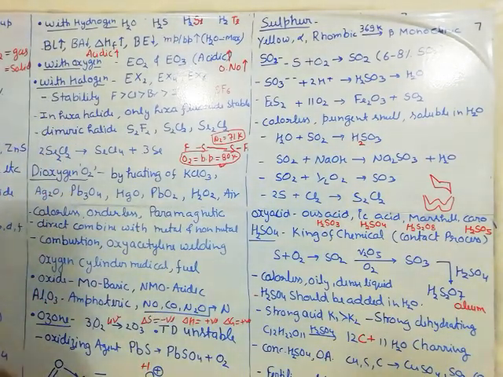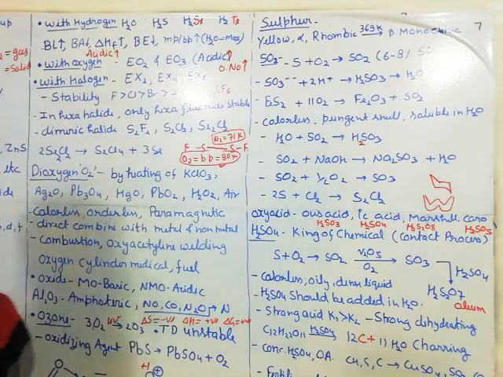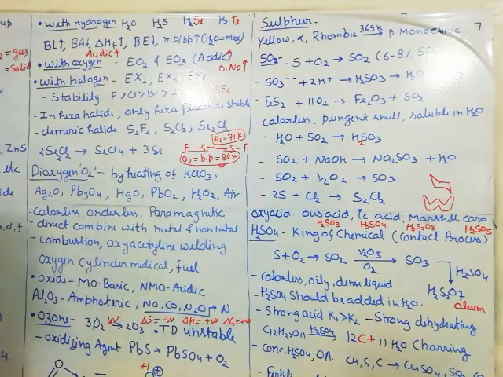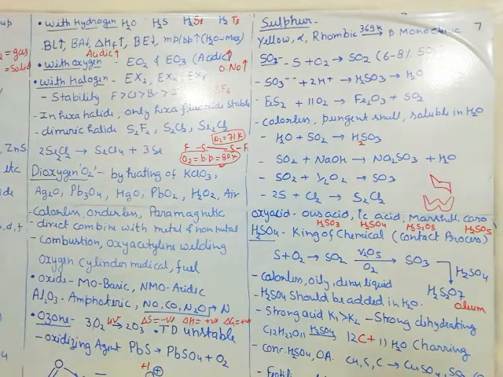If any biomolecule like a carbohydrate reacts with concentrated H2SO4, then the H2SO4 removes all the water and leaves solid carbon, charcoal. So that's why this reaction is called the charring reaction. Okay, next, concentrated H2SO4 is a strong oxidizing agent. Dilute is not an oxidizing agent, but concentrated H2SO4 is. What does it do? It converts copper into copper sulfate, sulfur into sulfur dioxide, and carbon into CO2. Okay, these are the oxidizing reactions.